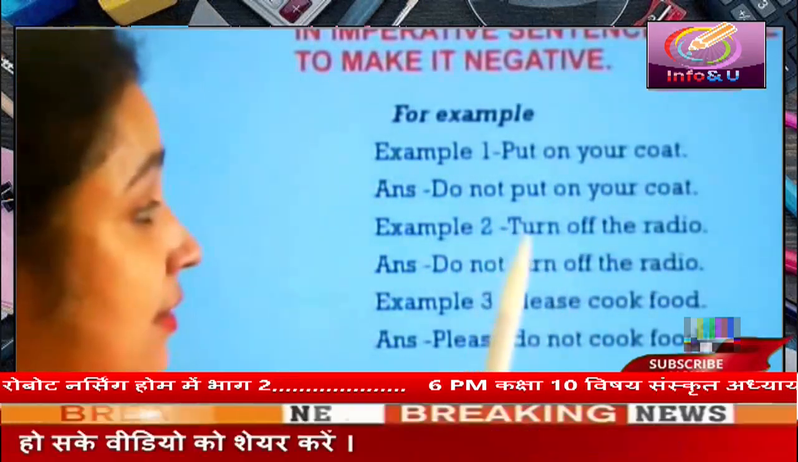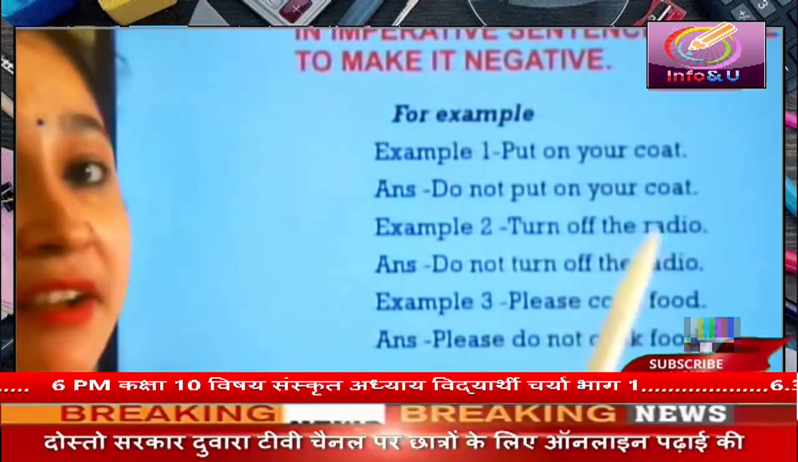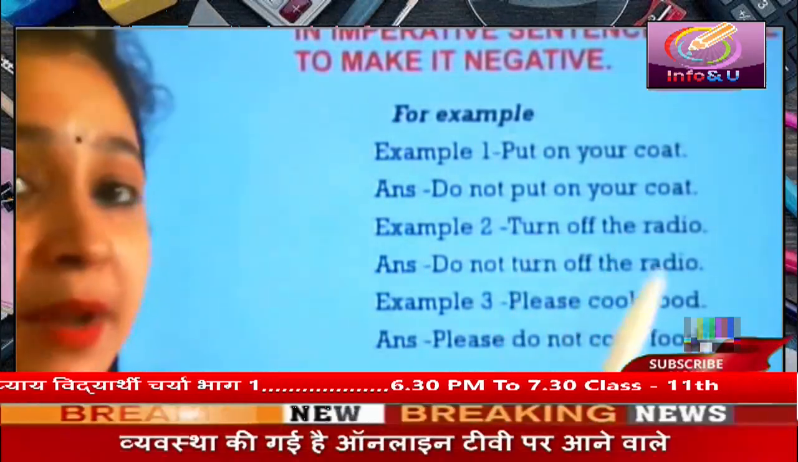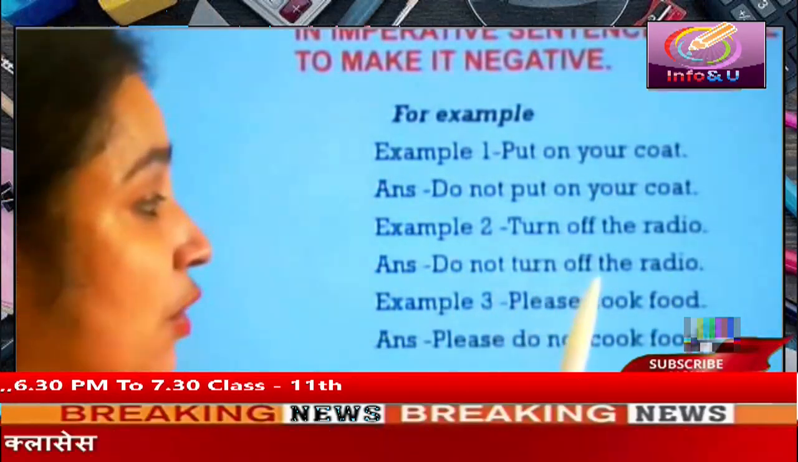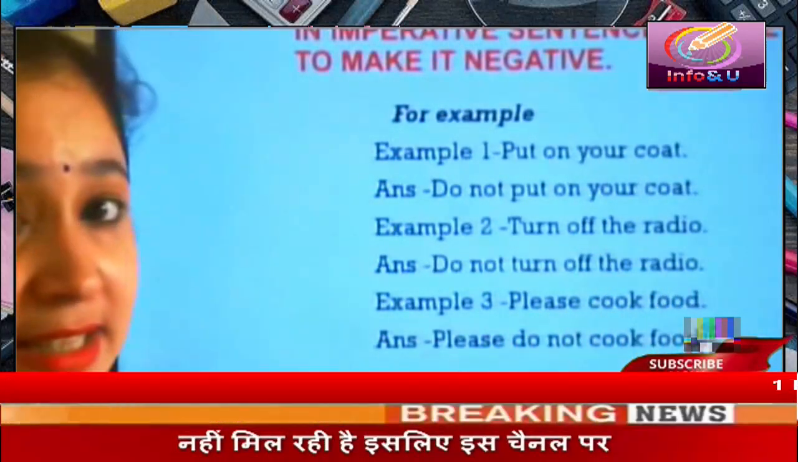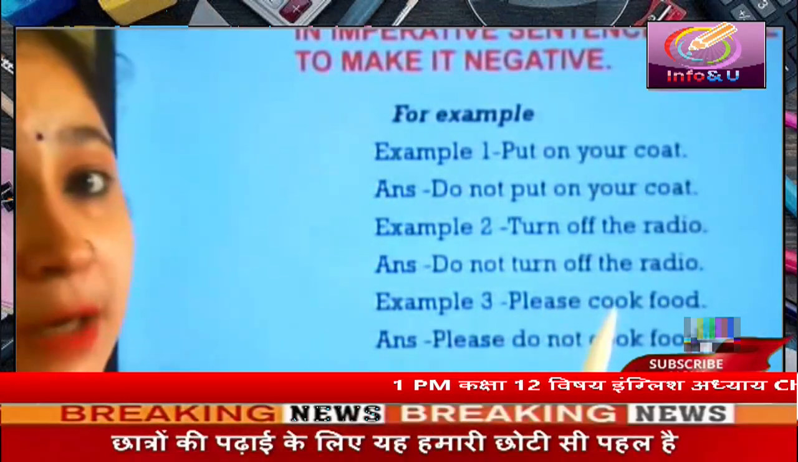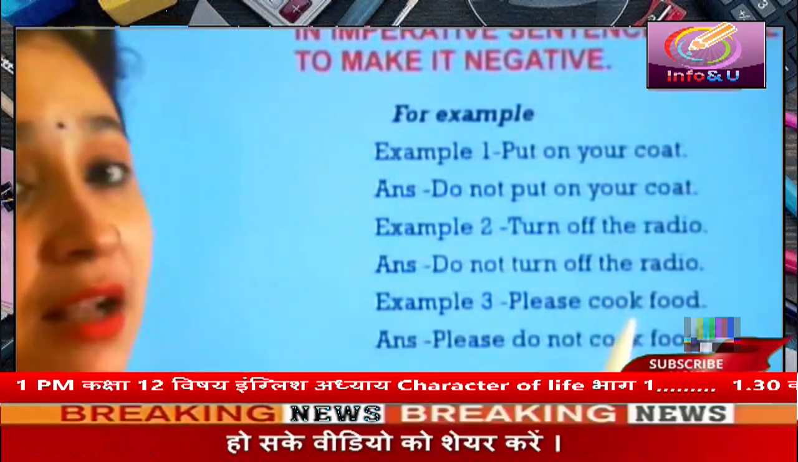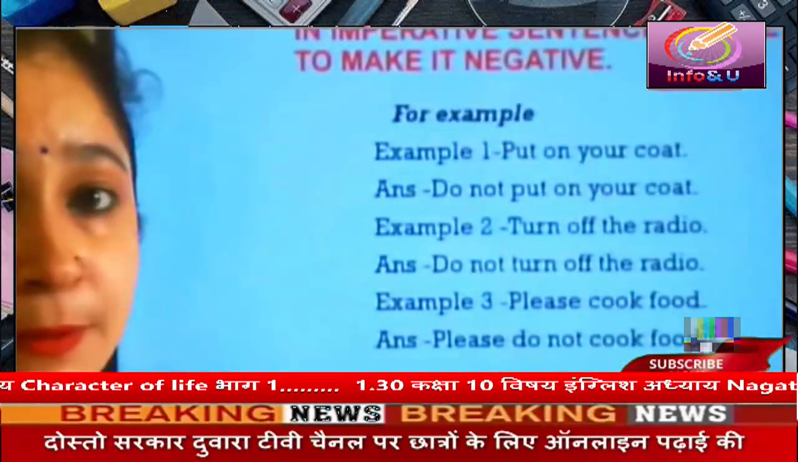Next example is, turn off the radio. Here turn off is the first form of the verb. So we will put do not before turn off to make this sentence negative. So we will write, do not turn off the radio. Please cook food. In this sentence, here is the word please before the first form of the verb. So we will put not between please and the first form of the verb. So we will write, please do not cook food.